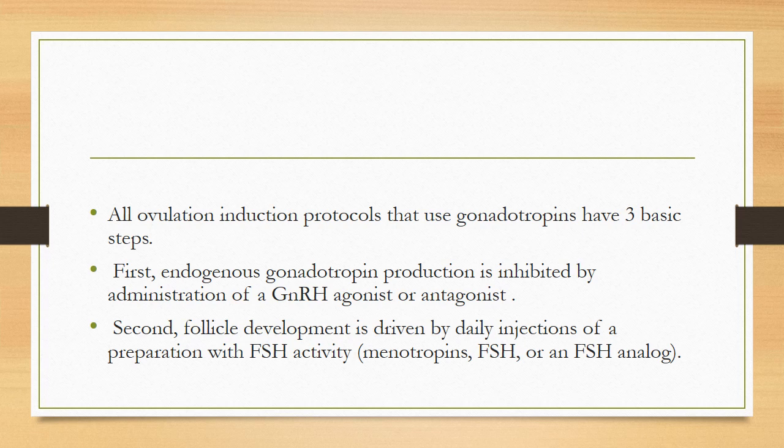All ovulation induction protocols that use gonadotropins have three basic steps, which I will tell you one by one. First, endogenous gonadotropin production is inhibited by the administration of gonadotropin releasing hormone agonist or antagonist. Secondly, development of follicles is driven by daily injections of preparations with FSH activity, which include menotropins, FSH, or FSH analog. Menotropins include FSH hormone.